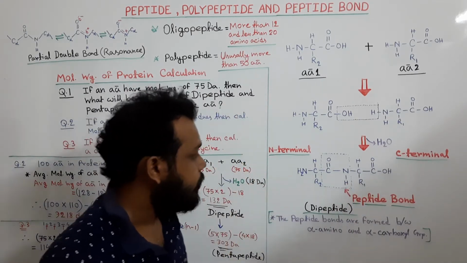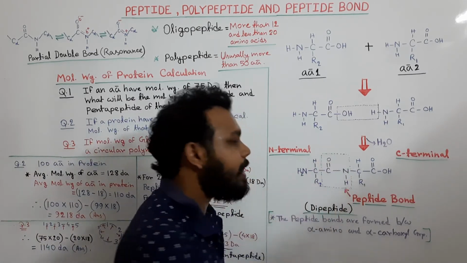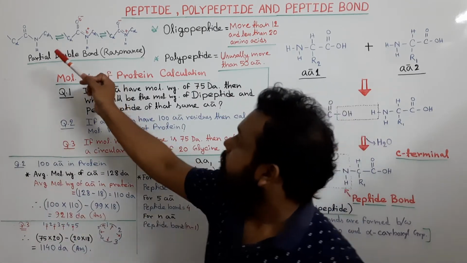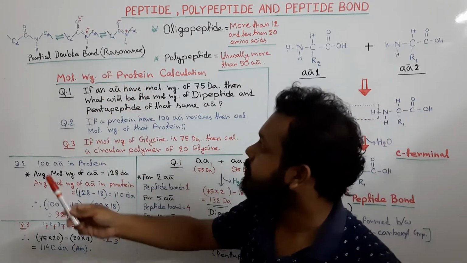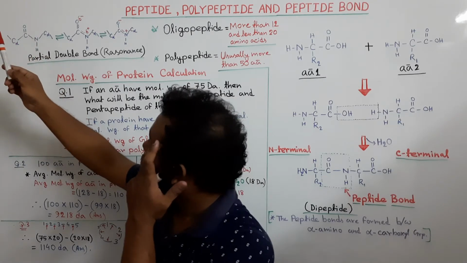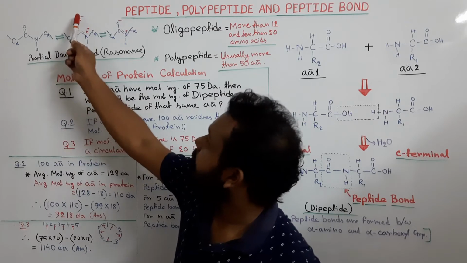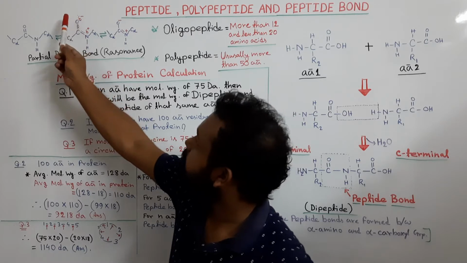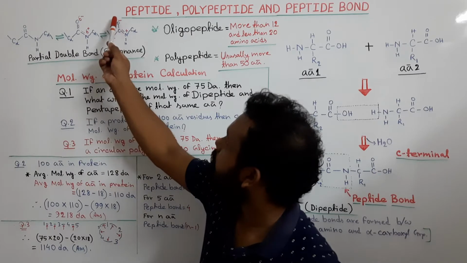Okay, and here one thing about the peptide bond is that it has a partial double bond character. We can see this partial double bond character of the peptide bond is because of resonance, because this double bond can change position. Here there is a delta minus and here a delta plus on the nitrogen, and delta minus on the oxygen, and here a partial double bond character is present, and here the O minus and N plus.